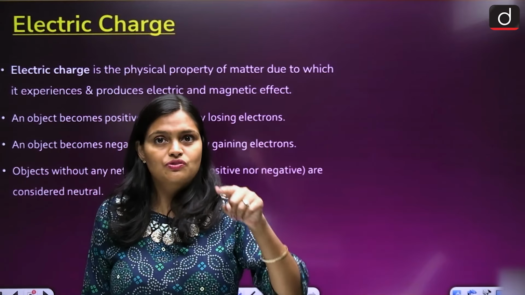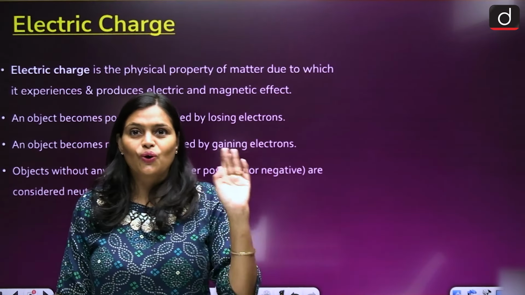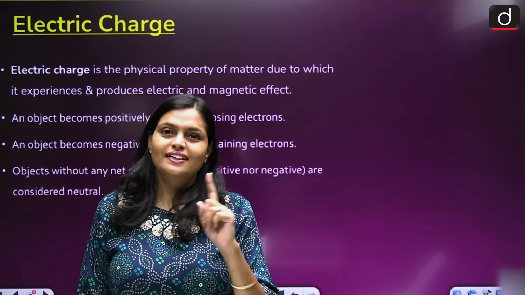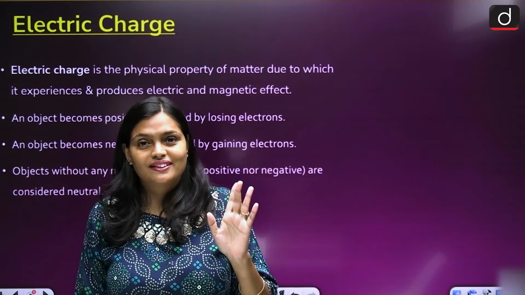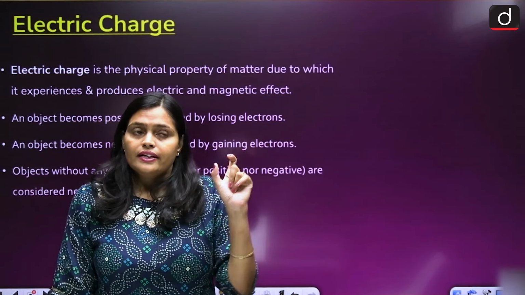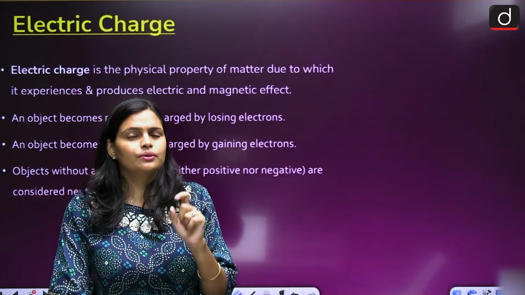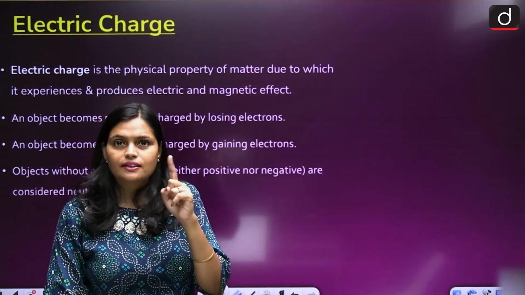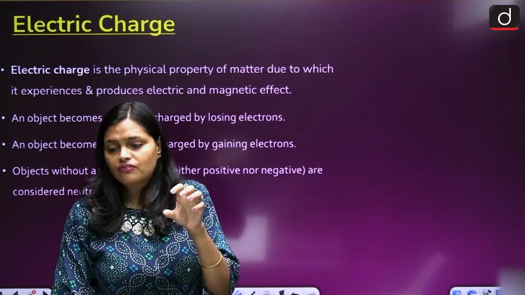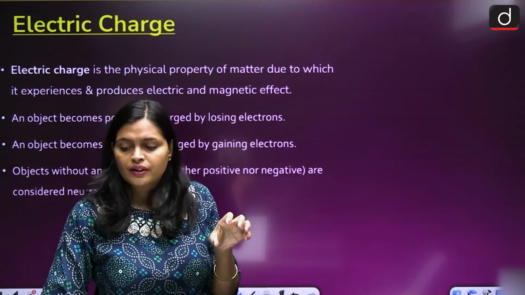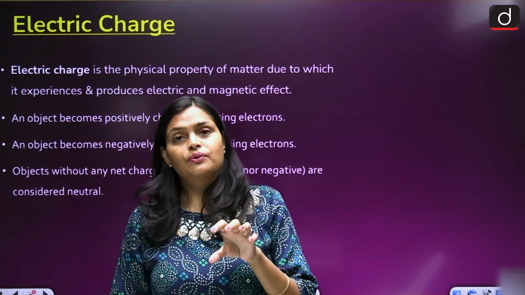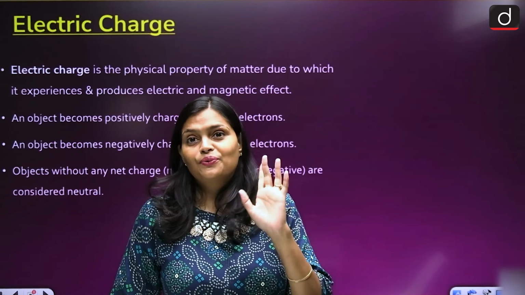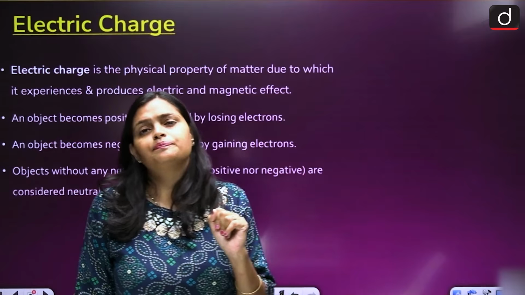You have learned about the structure of atom in class 9th and class 11th. Electrons are rotating outside the nucleus, and protons and neutrons are present within the nucleus, right?